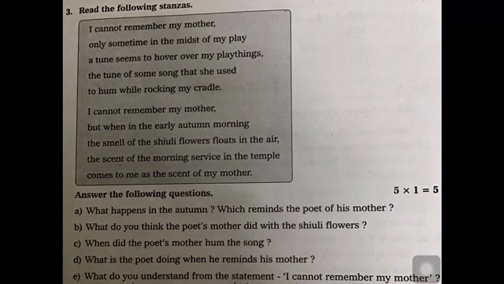When he was playing with his playthings, the poet remembers his mother. And what do you understand from the statement, I cannot remember my mother? Why does he say that? Because his mother passed away when he was a small child, when he was an infant. So that's why he says that I cannot remember my mother.